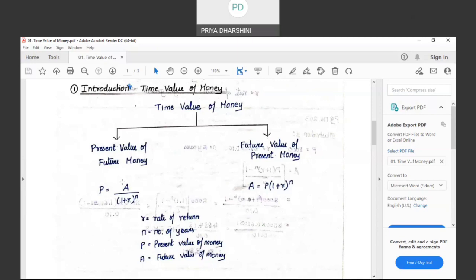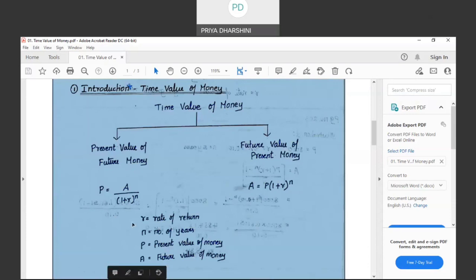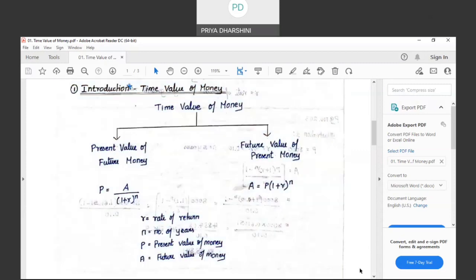Are you able to understand this simple formula? If they are asking you the future value, it is A is equal to P into (1 plus R) to the power of n. If they are asking you for the present value of future money, P is equal to A divided by (1 plus R) to the power of n. Is the concept clear? Did you understand? Hello, could you understand?